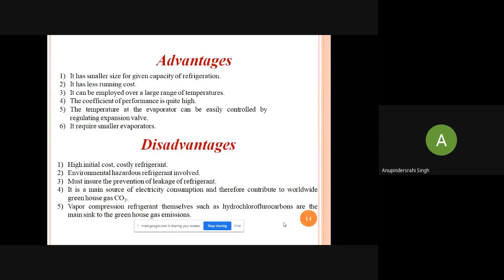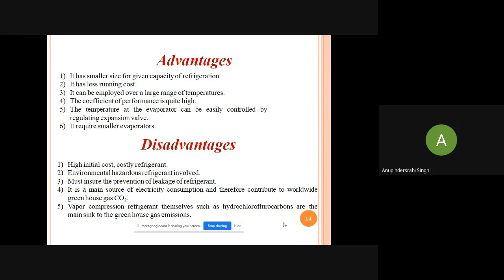So what are the advantages and disadvantages of this conventional refrigeration? It has a smaller size for a given capacity of refrigeration. It has less running cost. It can be applied over a large range of temperatures. The coefficient of performance is quite high. The temperature at the evaporator can be easily controlled by regulating the expansion valve. It requires a smaller evaporator.